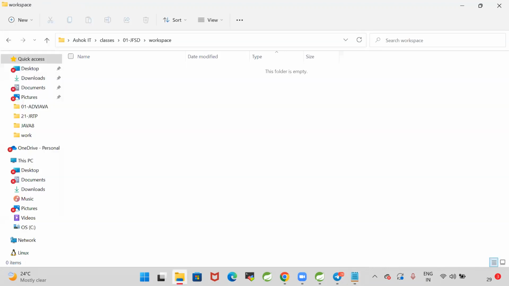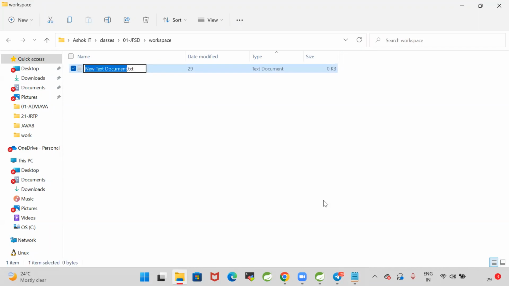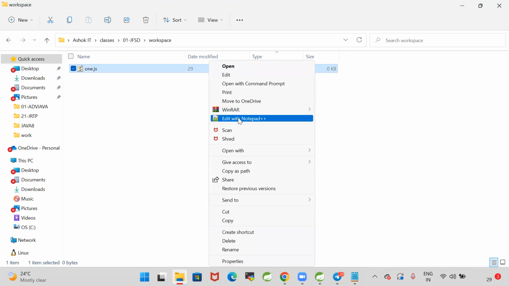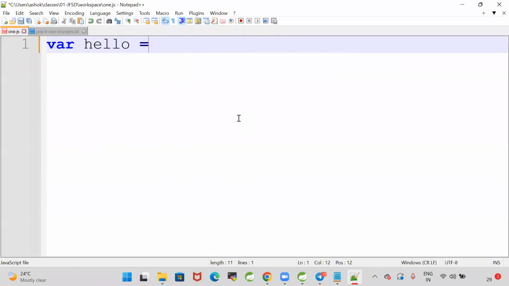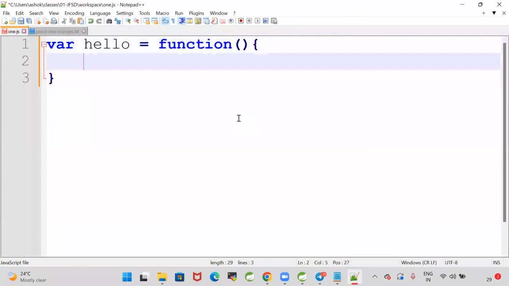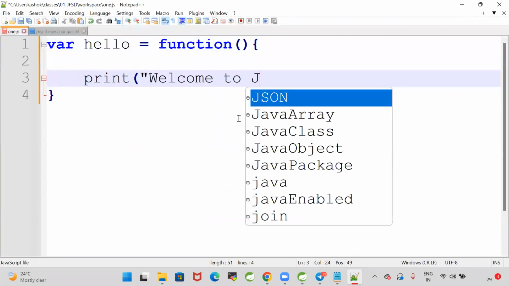Okay, let me create one simple JavaScript file, guys. JavaScript files have .js as an extension. Let me take it as 1.js. Let me open this file. Let me write a function in JavaScript, where hello is equal to a function. In this function, I'm writing a message to print: welcome to JavaScript.